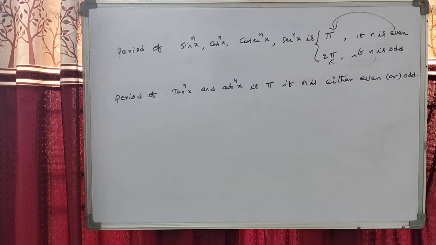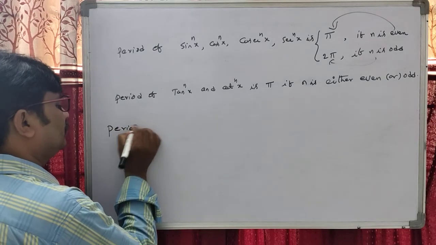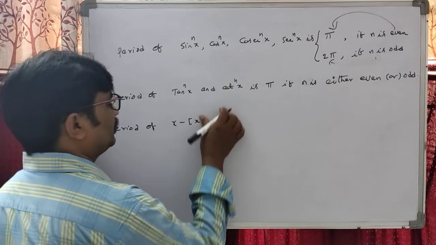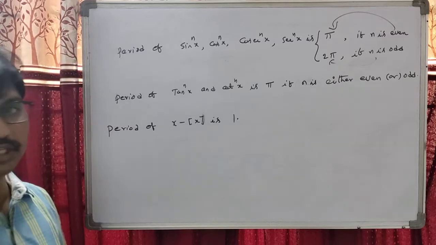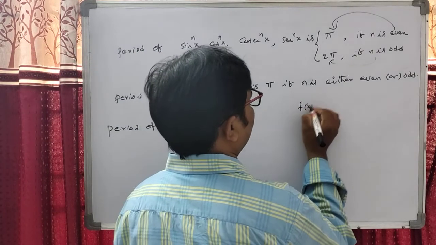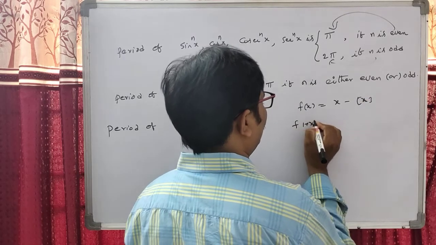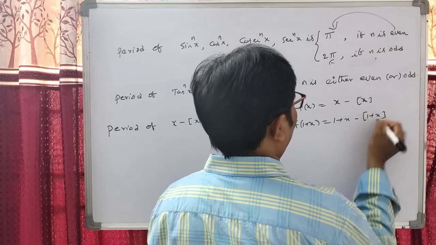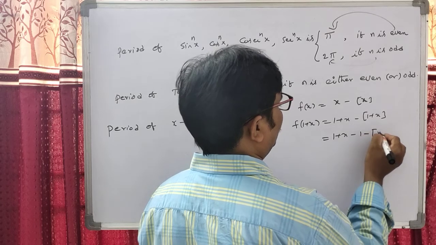After that, students, we take the period of x minus step x, where step x is the step function. My dear students, x minus step x is always 1. How can we write this? f of x, replaced by 1 plus x: 1 plus x minus step of 1 plus x is 1 plus x minus 1 minus step x.